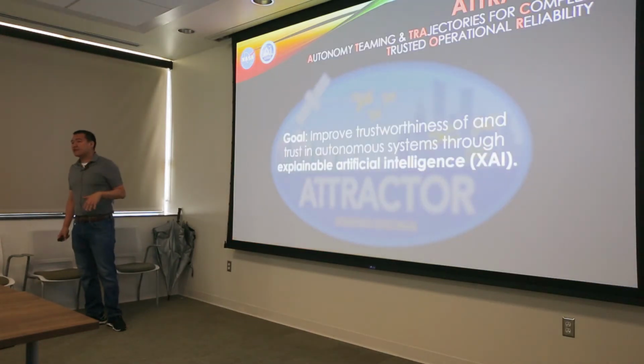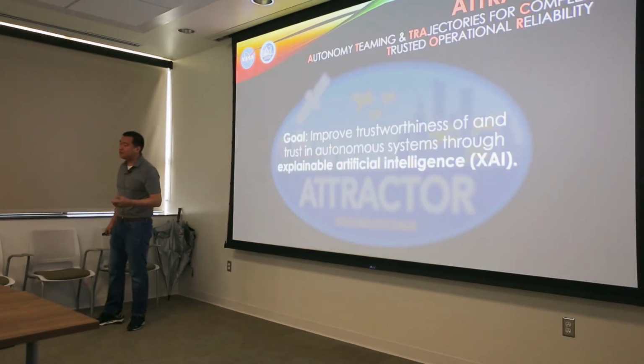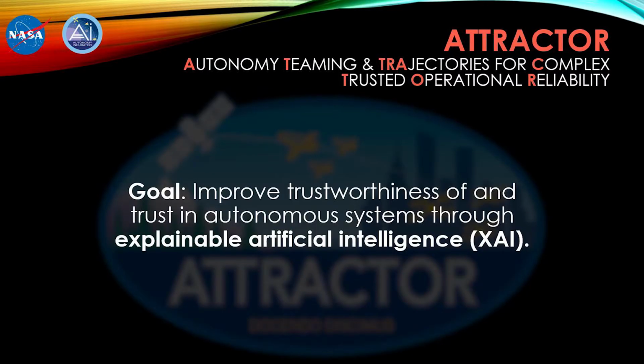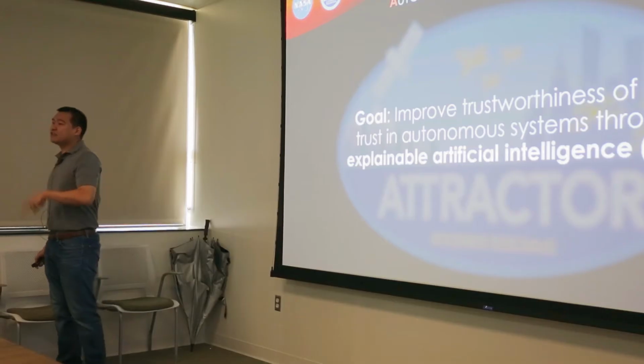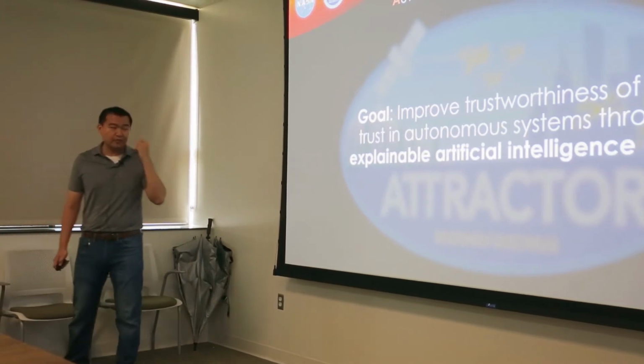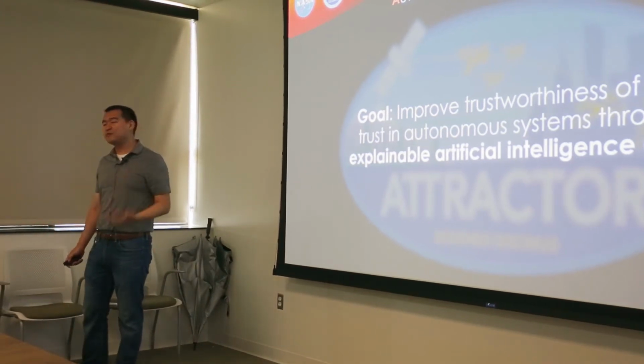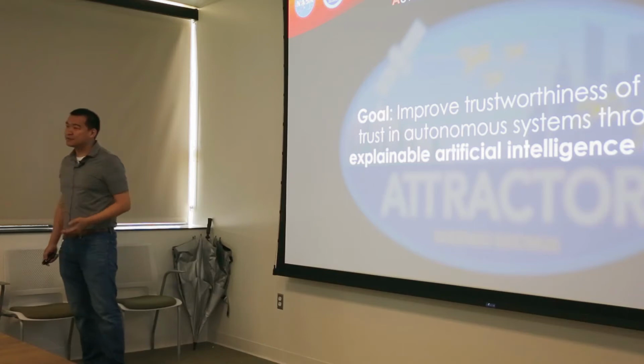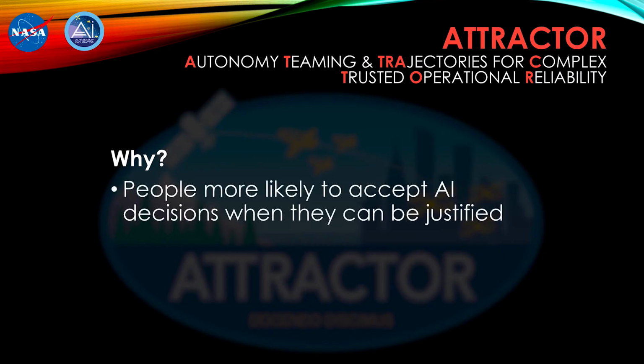So the project that I work on is called Attractor, and it has two main goals. The first is to improve the reliability and trustworthiness of autonomous systems. And the second is to increase people's trust in these systems. And we can accomplish both through explainable artificial intelligence. And there are two reasons why we would want to do this.